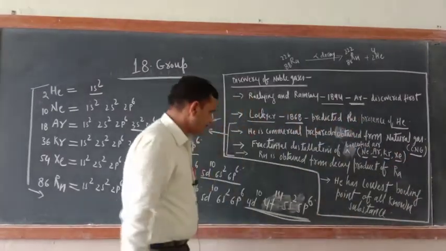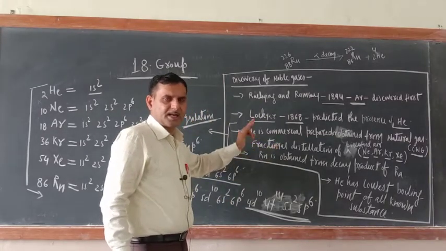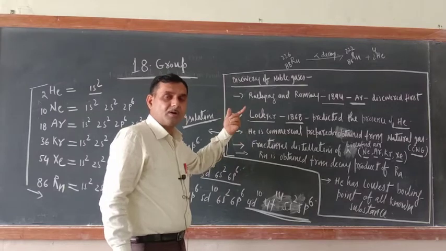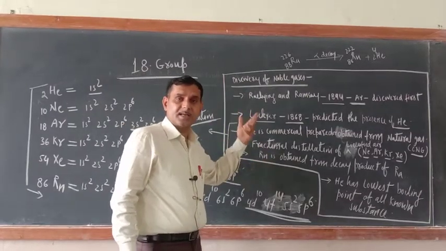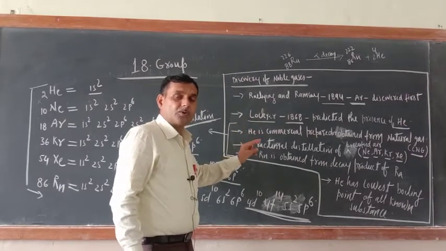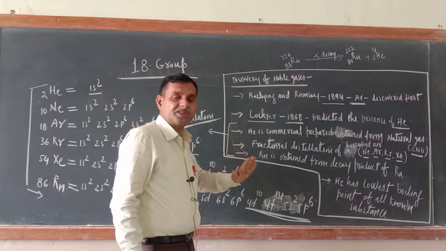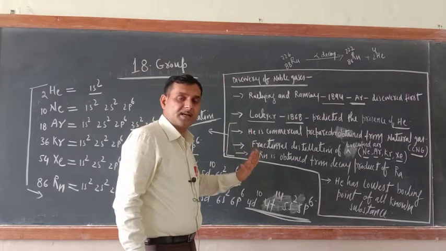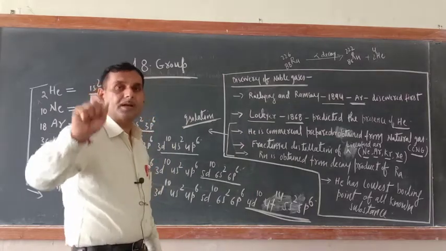Try to understand, don't think that in air only these gases are there. Along with these gases, hydrogen is there, nitrogen is there, oxygen is there, other gases are there. So what is the basic point of separation of different components as far as fractional distillation is concerned? Difference in the boiling point.